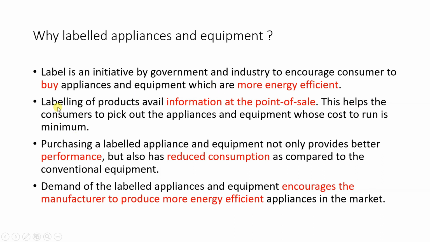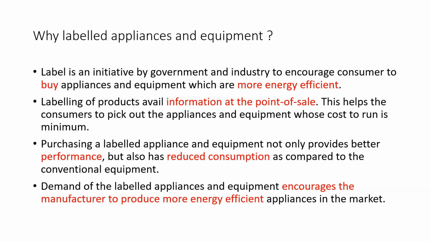The second reason is that labeling of products makes information available at the point of sale. This helps the consumer pick out the appliances and equipment whose cost to run is minimum. It's not like you look at the equipment and then do some calculation at the back. You look at the star label, and at that instant you will notice the power consumption and all those things.